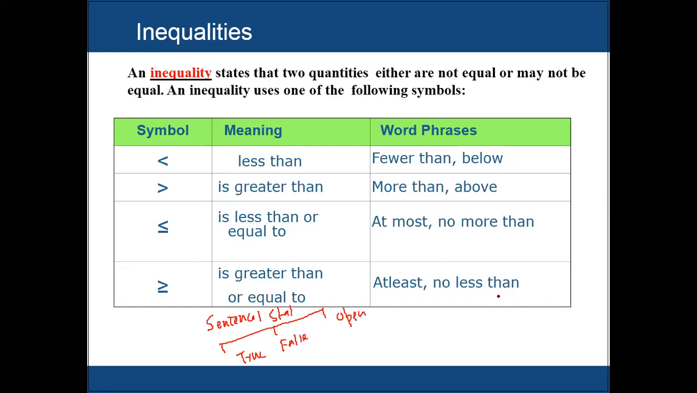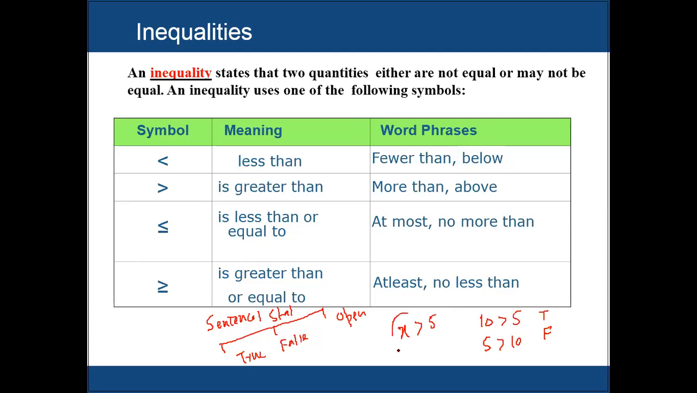For example, true means 10 is greater than 5. This is a non-equal relationship. 10 is greater than 5, so this is actually a true relation. If I write 5 is greater than 10, this one is called false, because 5 is not greater than 10. Then the third one is open. Open is a statement for which we don't know whether it is true or false. Like if I write x is greater than 5.